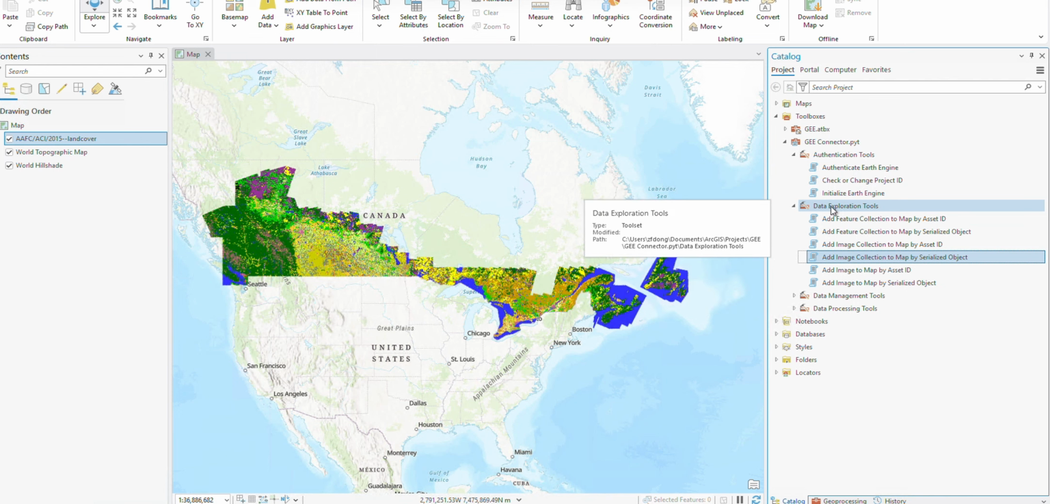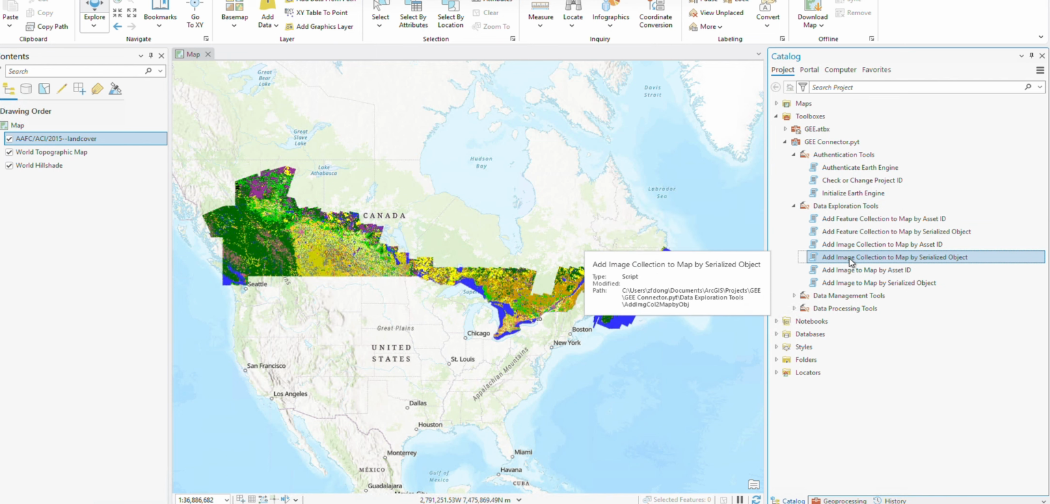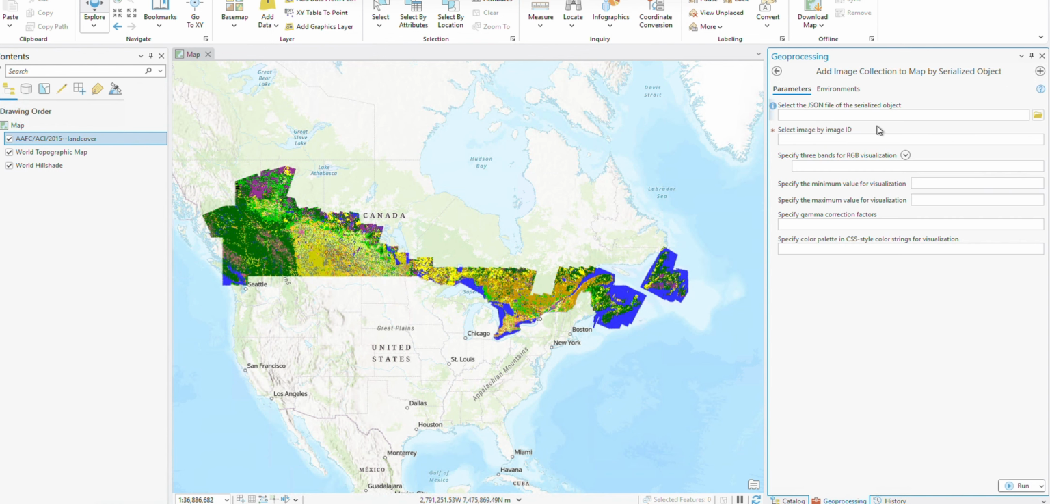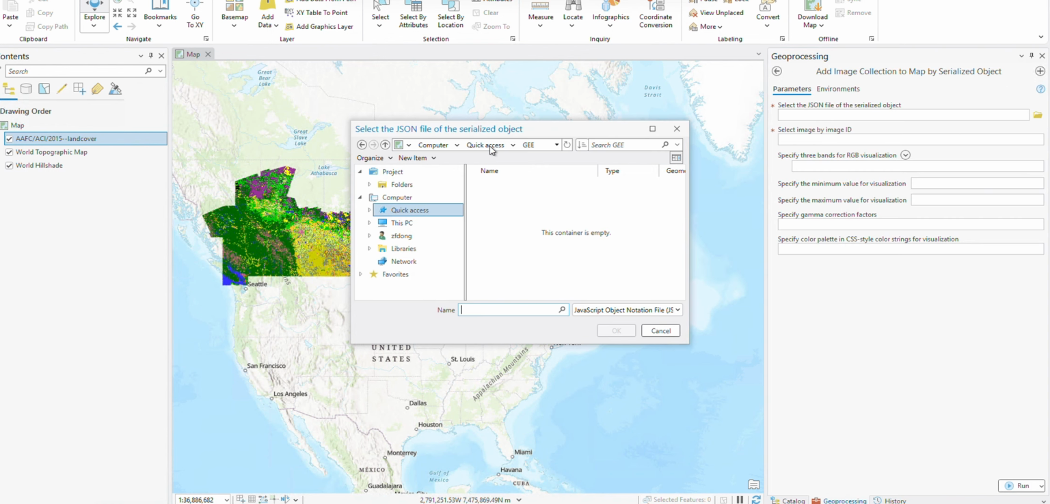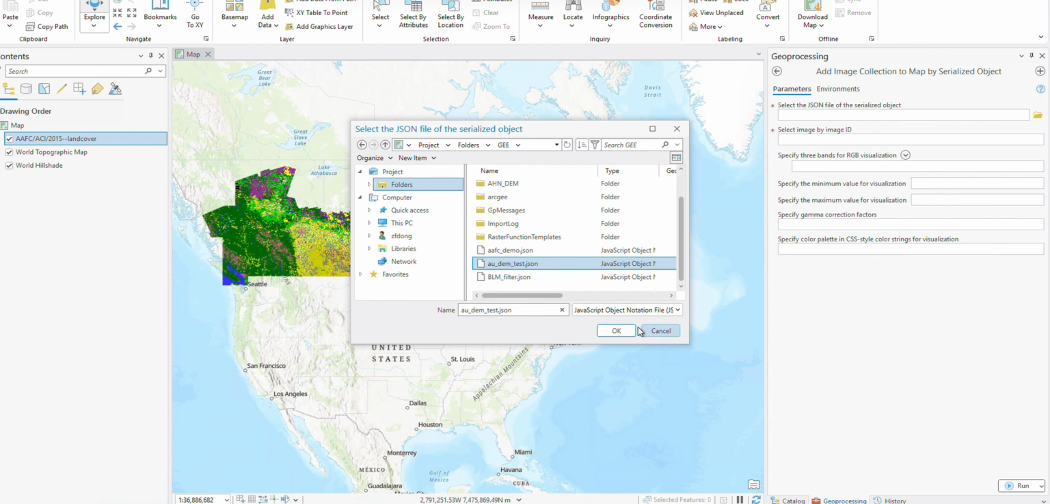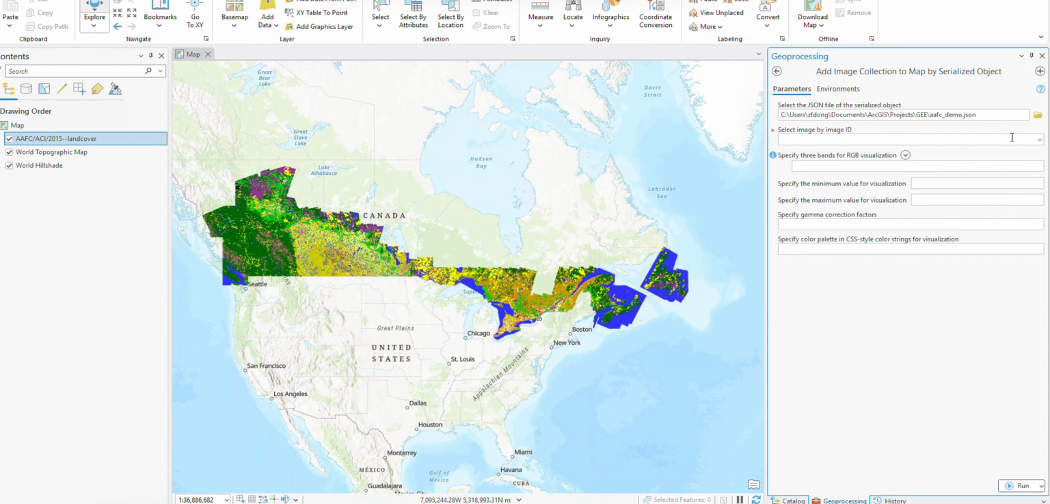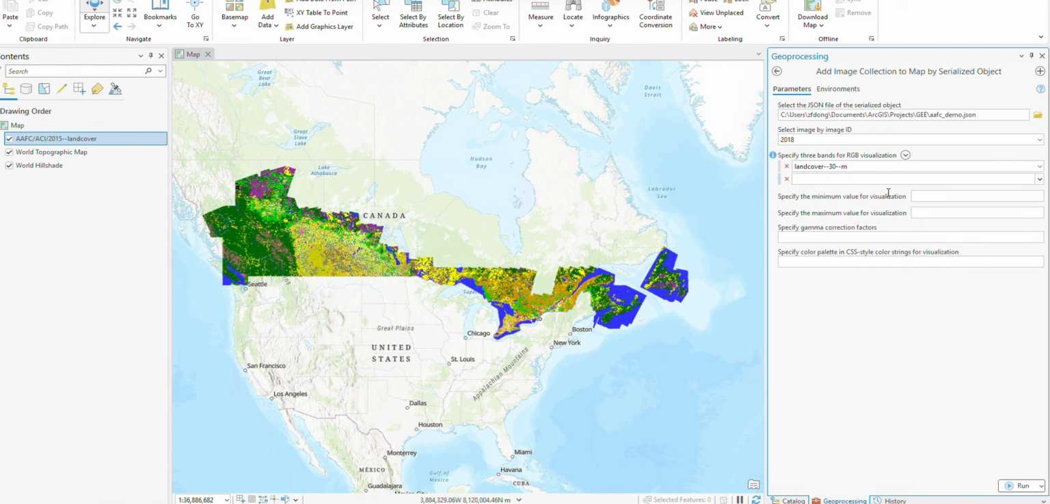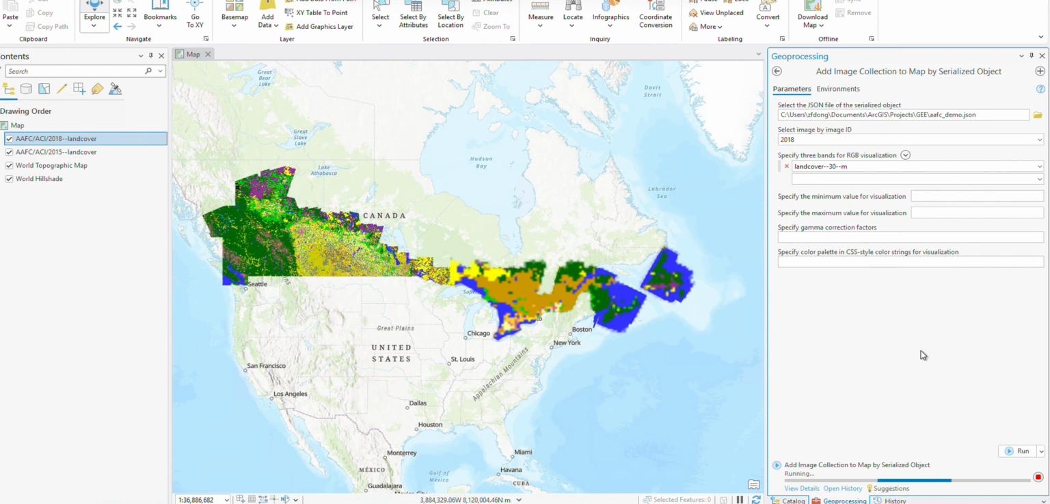In this Data Exploration tools, there's Add Image Collection to Map by Serialized Object. From here, we just select folders, KFC demo. Then the filter is already applied. And then we can select one of it. So, land cover. Gonna skip those visualization parameters and run.